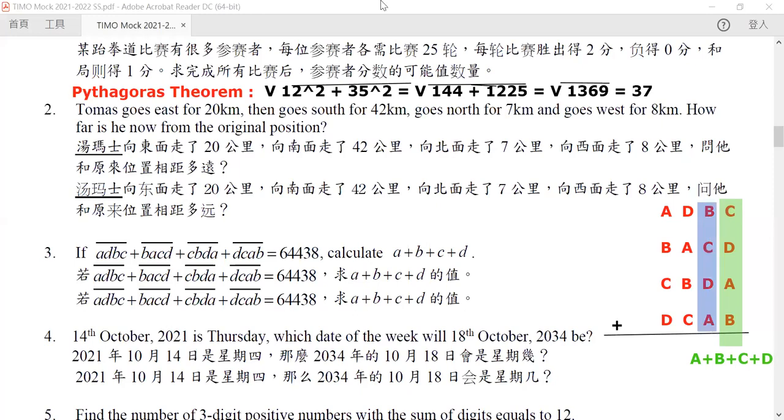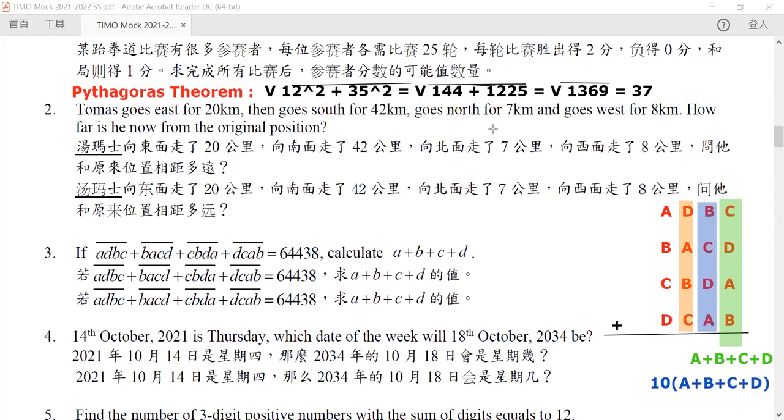If we sum up all the 10th digits, it will be equal to, again, A plus B plus C plus D. But this time, do remember that these digits represent 10. So instead of A plus B plus C plus D, it is equal to 10 times A plus B plus C plus D.